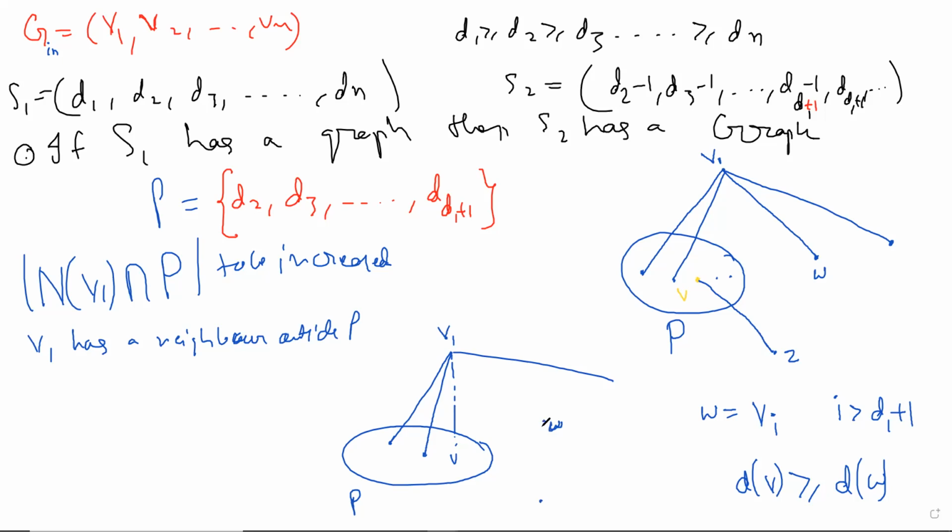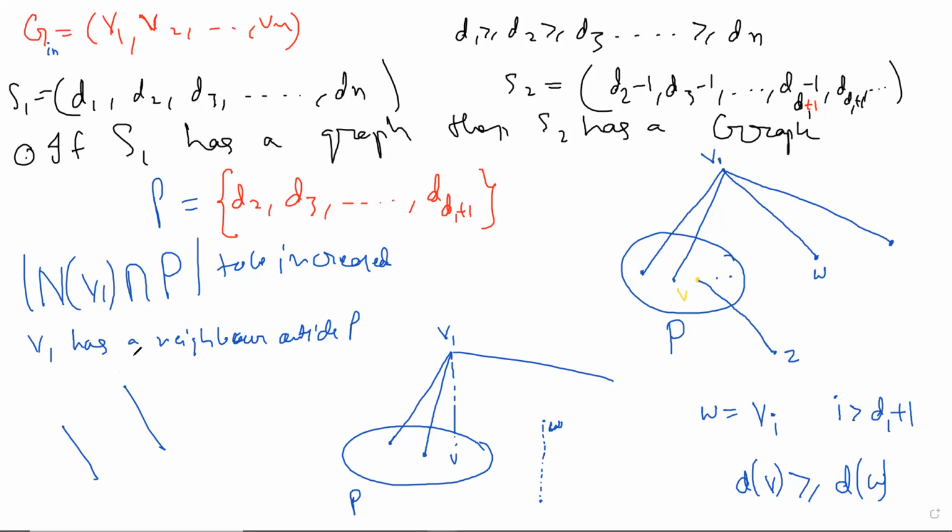That's right. You take the Z and you attach it to W, and you remove the bond between V and Z. That's it. Very good.